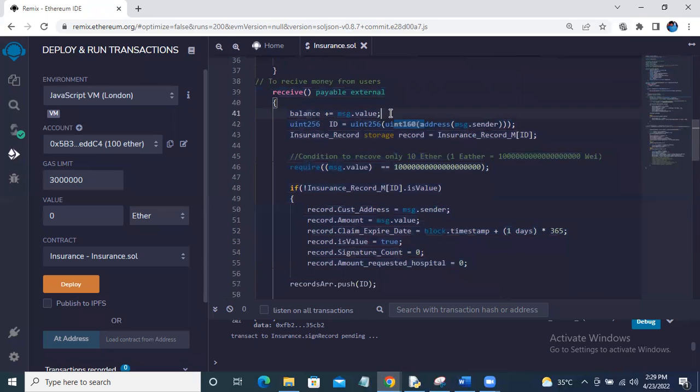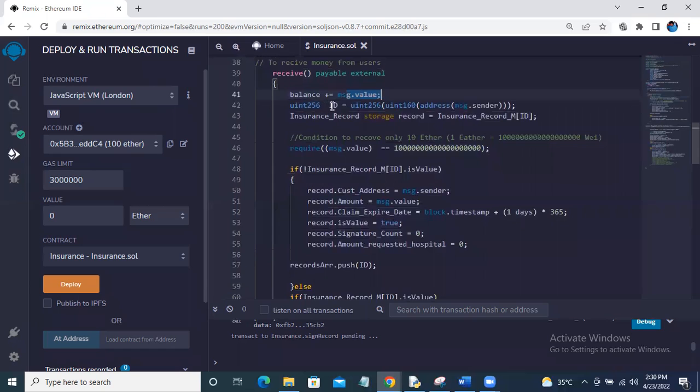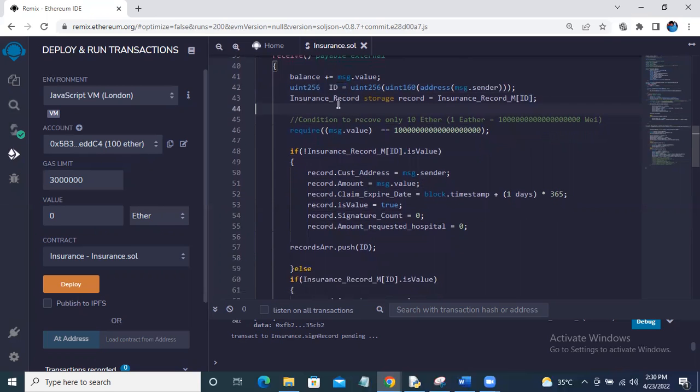And now, the first statement is, once we receive money, that value is added to the balance, so that we'll keep track of the balance, like how much amount is present in our contract. And the next point is the ID. As I mentioned above, we are taking the address of the user who is sending money, and then we are converting it into its respective ID. And this is a mapping for the insurance record.